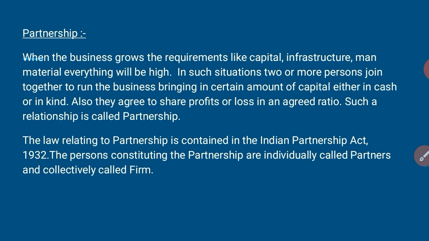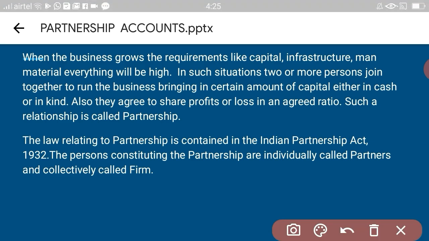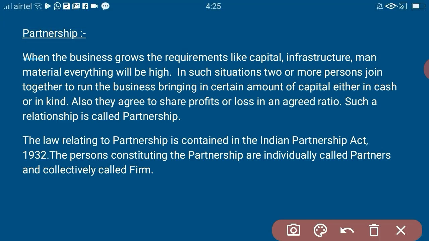Partnership. When the business grows, the requirements like capital, infrastructure, man, material, everything will be high. So in such situations, two or more persons will join together, and when they enter into this joint business, they will contribute an amount as capital.